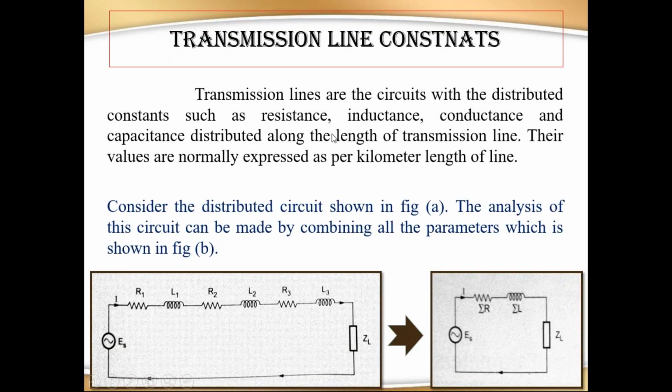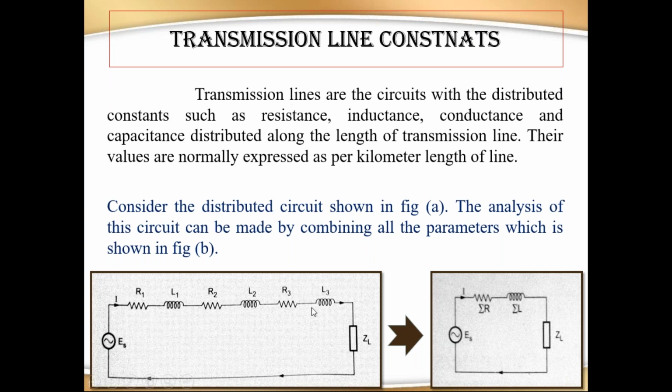So, transmission line constants. Why are they called constants? Because once we design the transmission line, we cannot change these values; they are already fixed. Suppose I take the human body. Every human body has some resistance value, and we cannot change it. It changes naturally based on temperature and environmental conditions. We cannot boost the resistance of a human being like that.